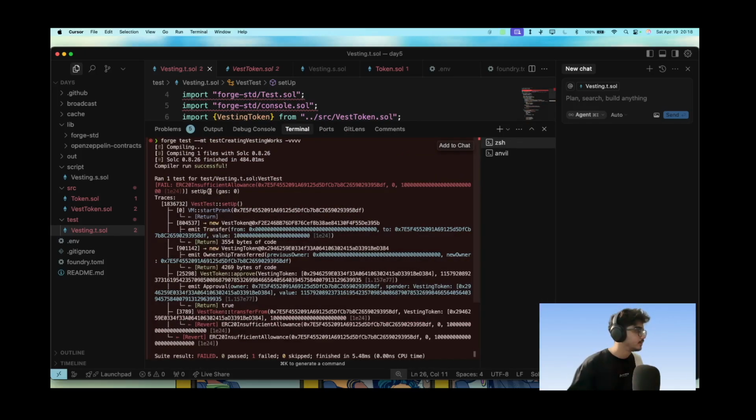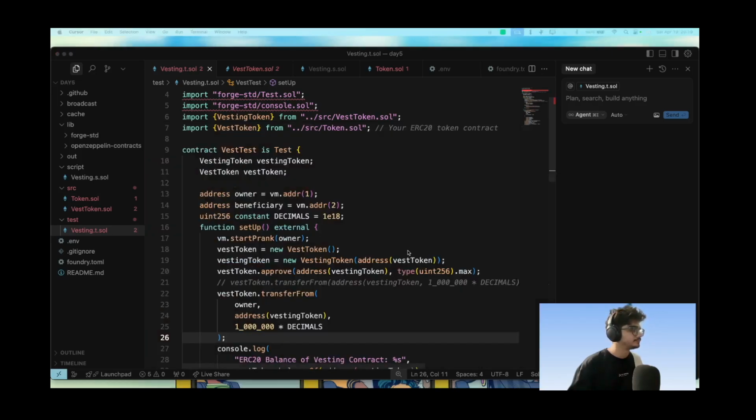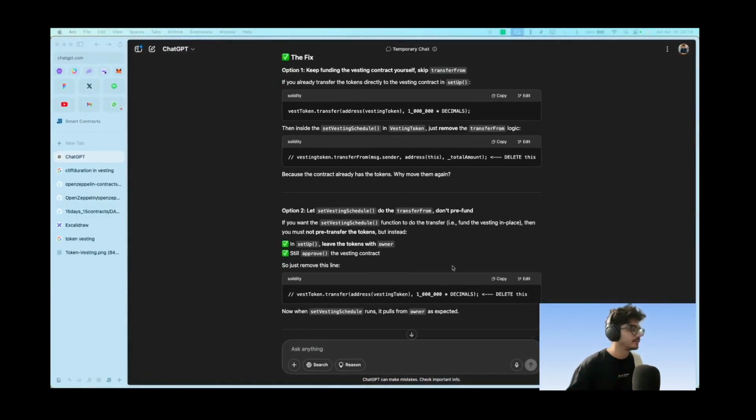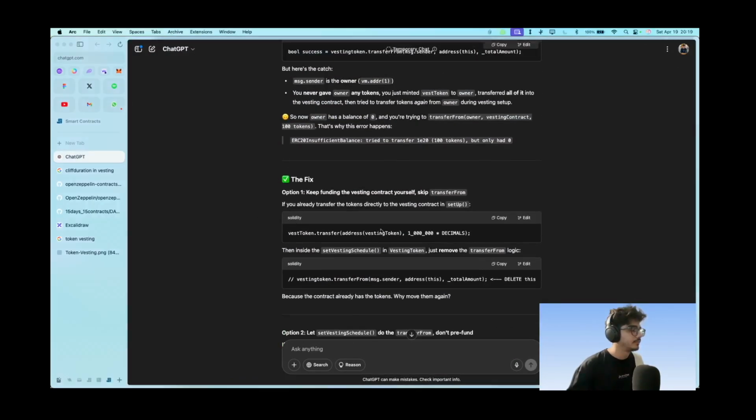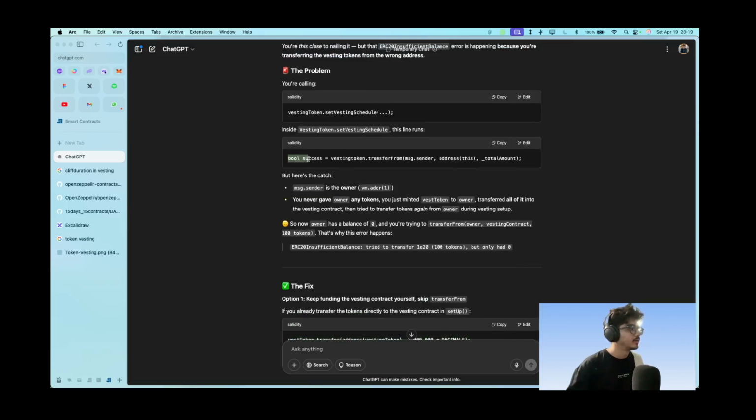Insufficient. Setup failed. Let's see if we have the setup here. Don't pre-fund. Keep the funding, the vesting contracts. Skip the transfer from. Problem: we are calling this line, but it's the owner. You never give owner any tokens. You just minted the vesting token to the owner. Transfer all of it into the contract, then try to transfer again from owner.